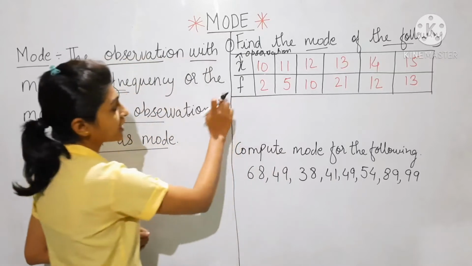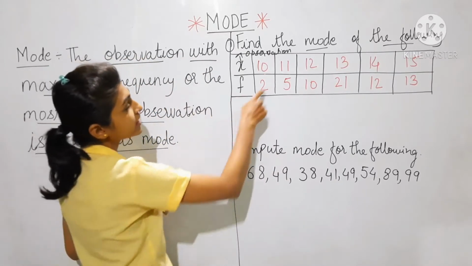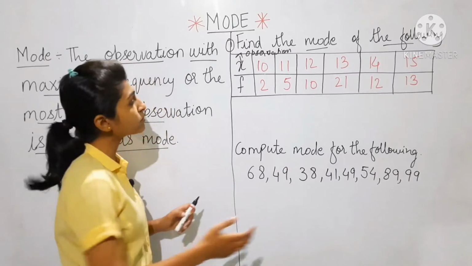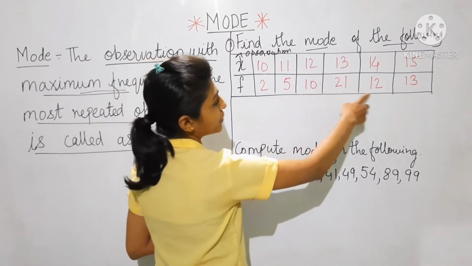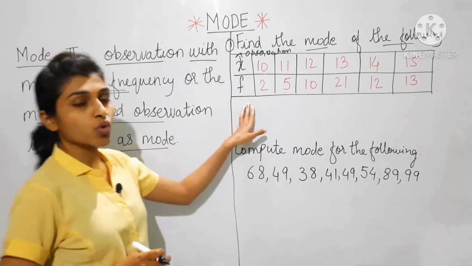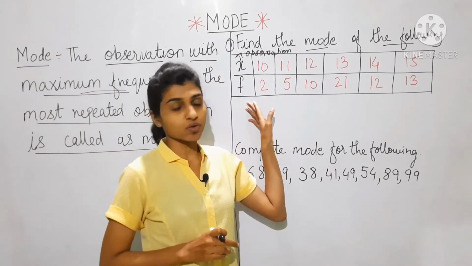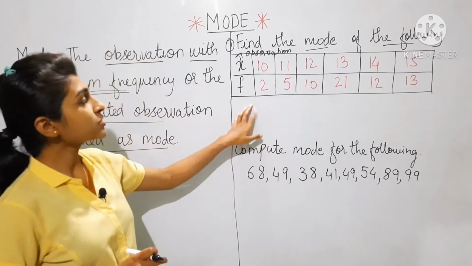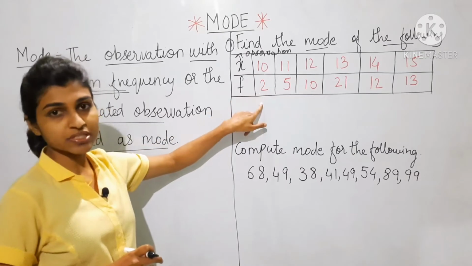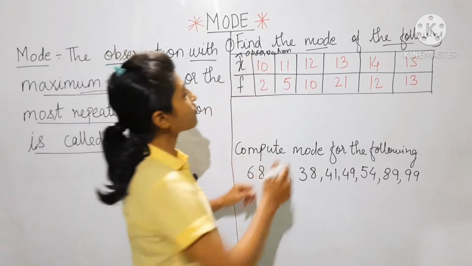F means frequency. That means the observation 10 has appeared 2 times, then 5, 10, 21, 12 and 13. Now this type of data is a discrete series, where the observation is given and in front of the observation the frequency is given.